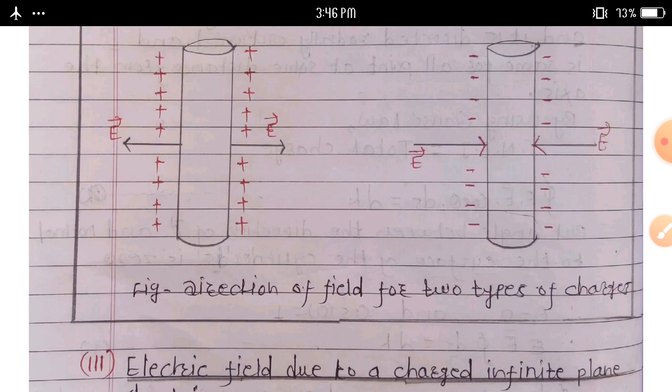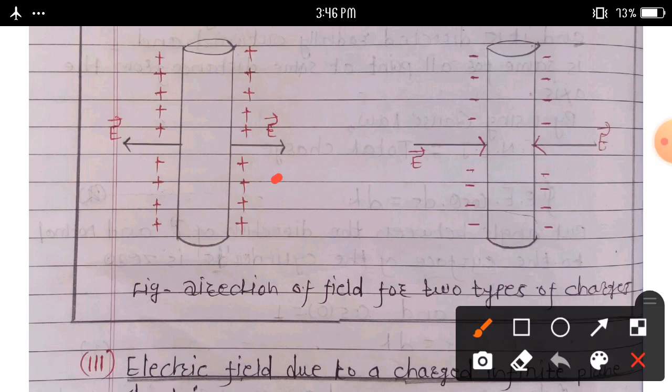If direction of electric field is directed outward, that time lambda is positive here. And another way, direction of electric field is directed inwards, that time lambda is negative.